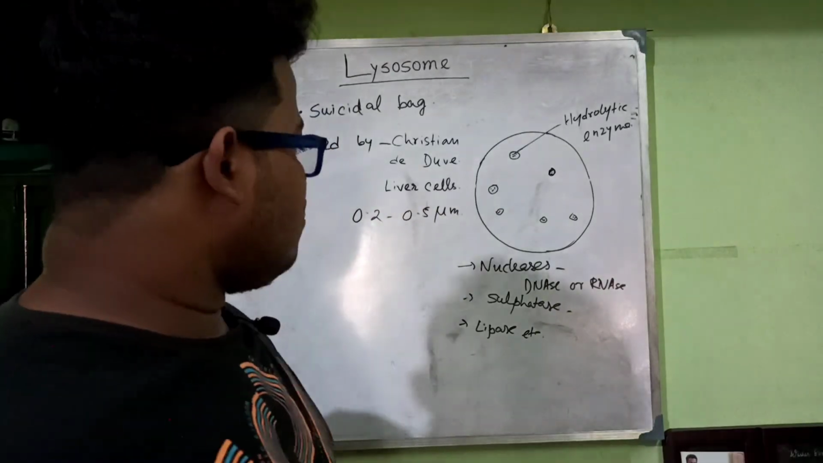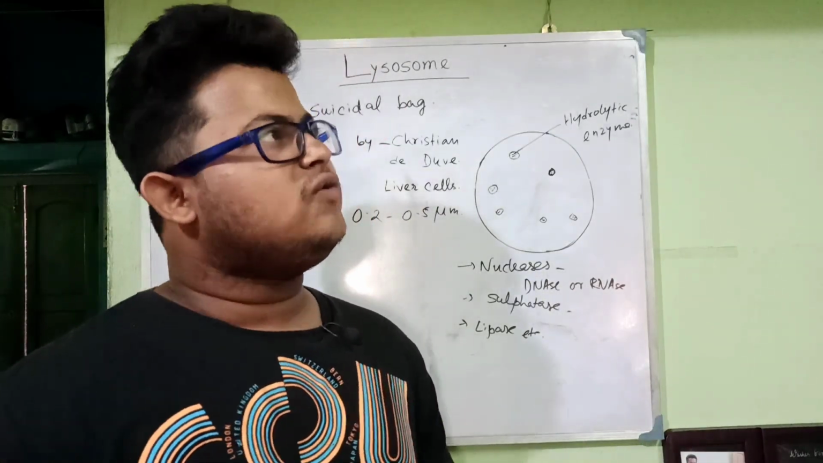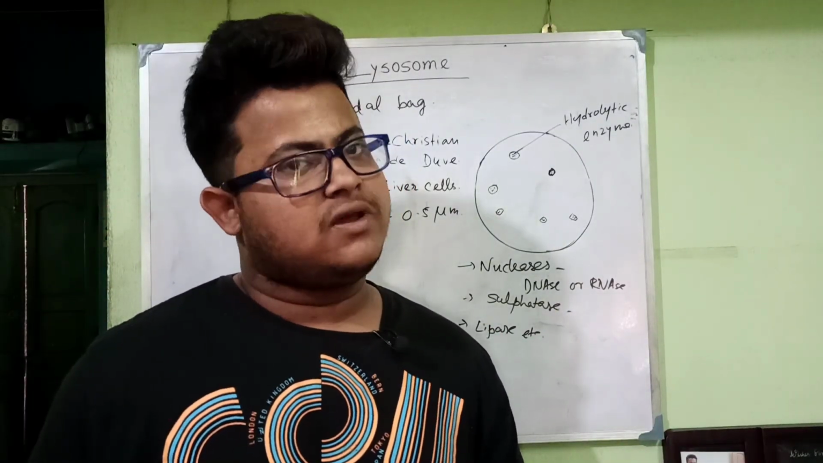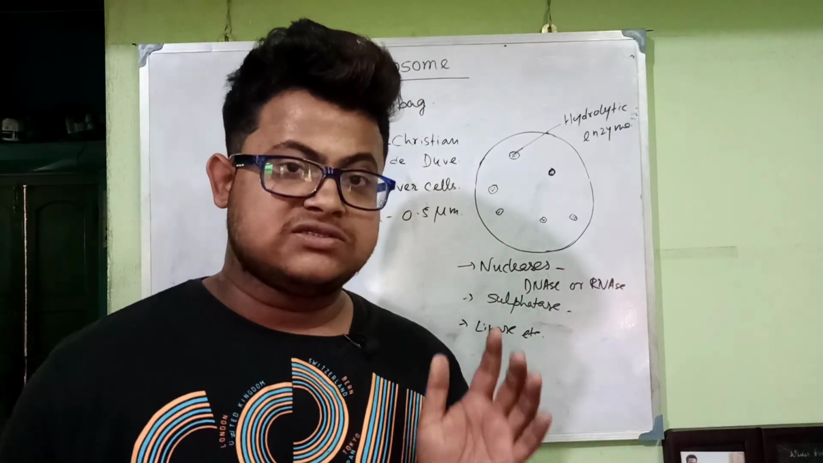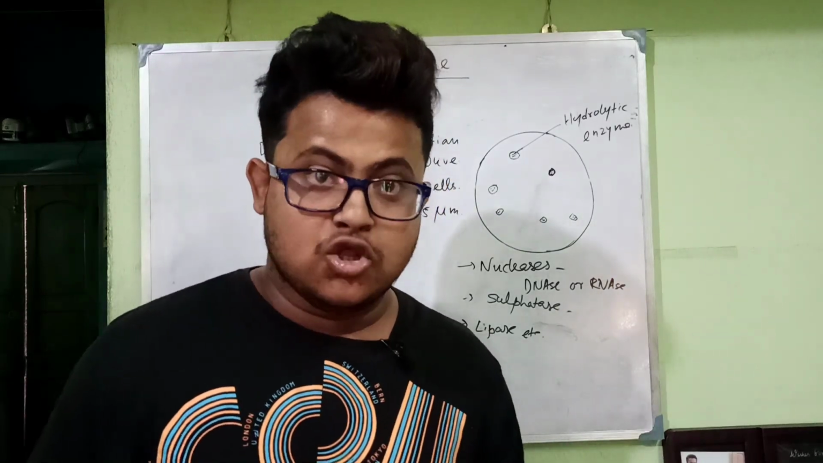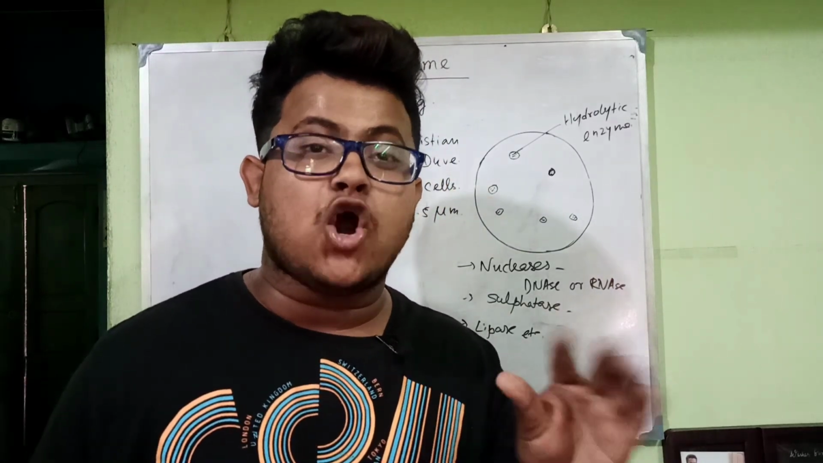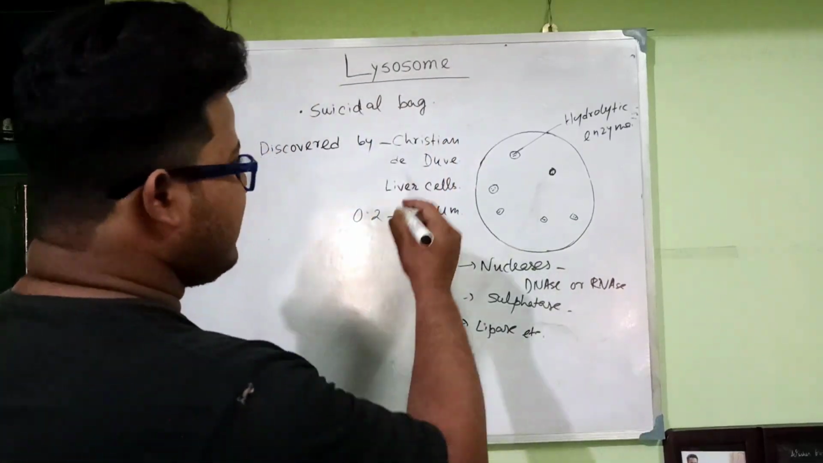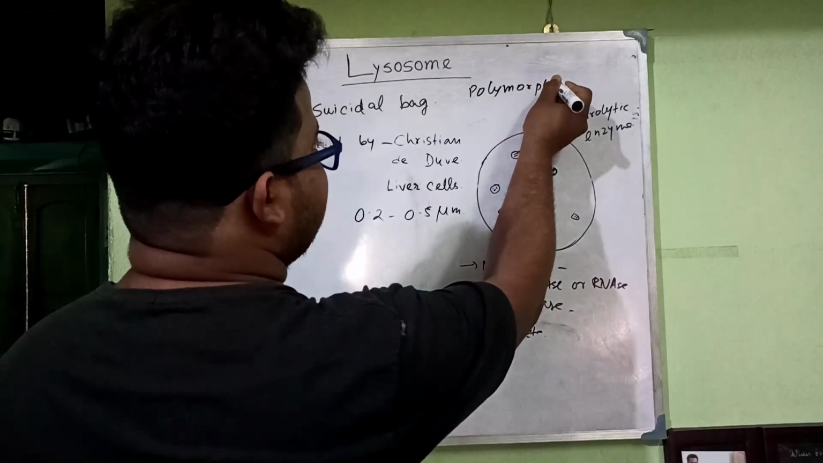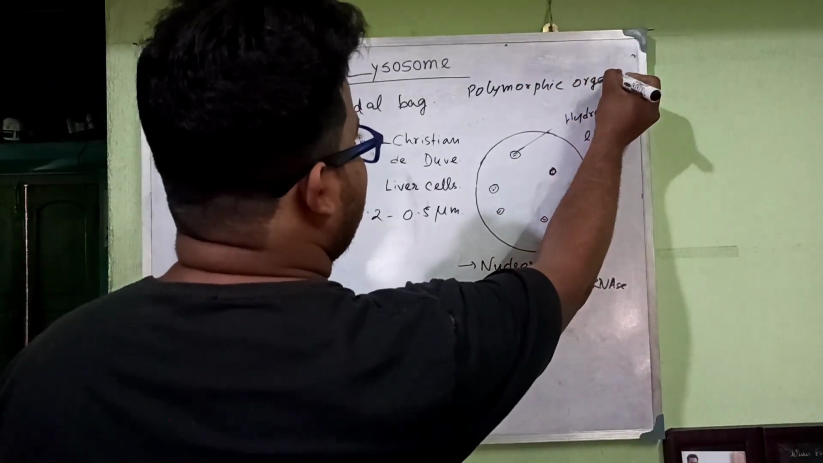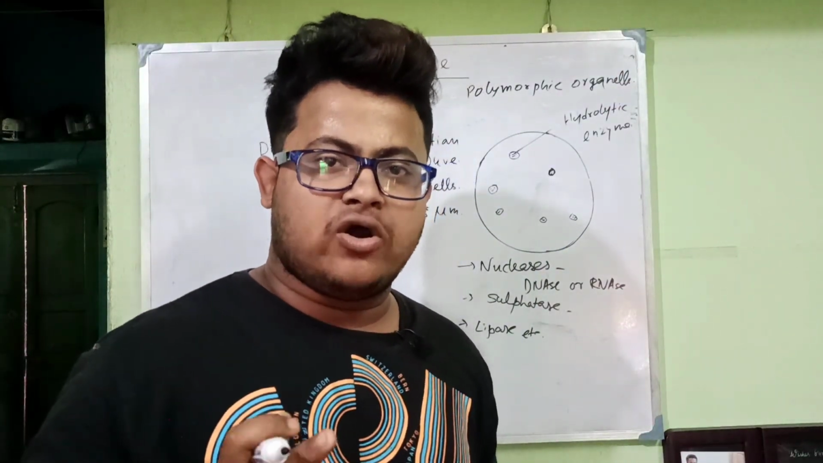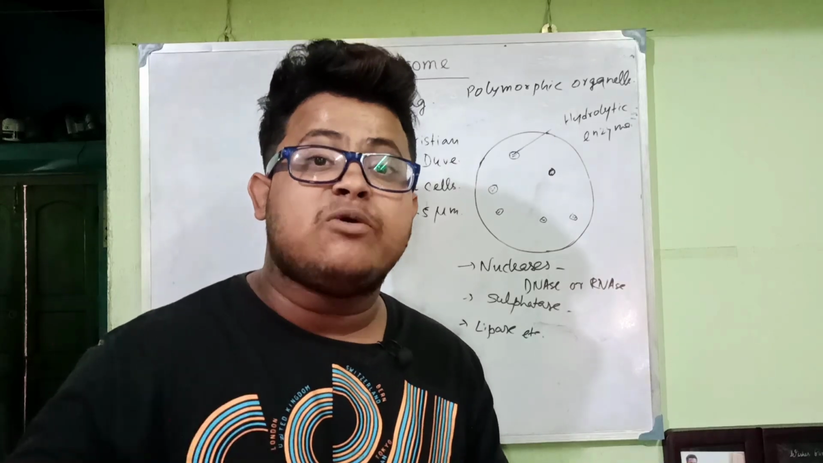At first we need to know that lysosomes are of 4 types, because they exist in 4 various forms, so they are known as polymorphic organelles. Why is the lysosome known as a polymorphic organelle? Because it exists in 4 types of forms.